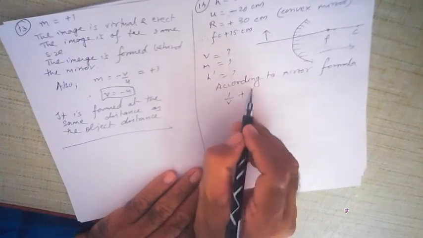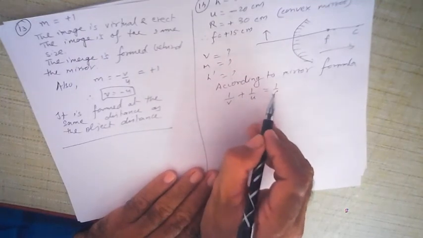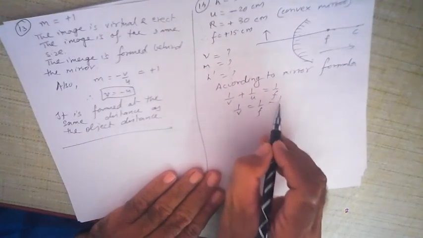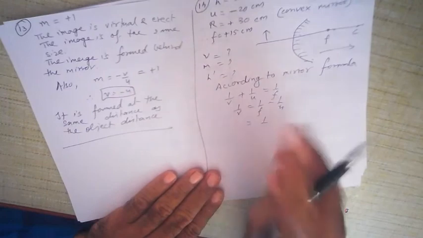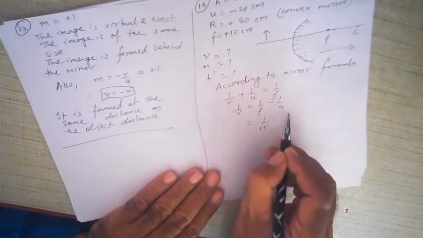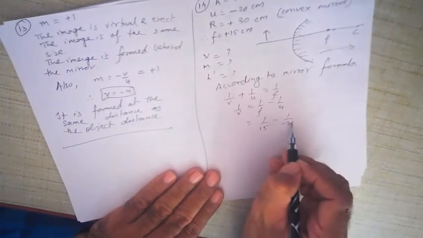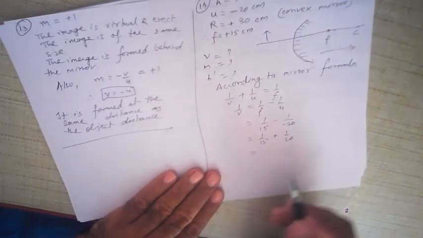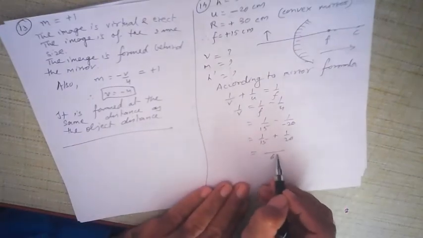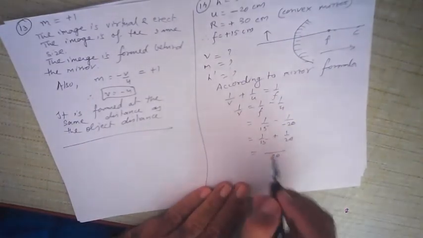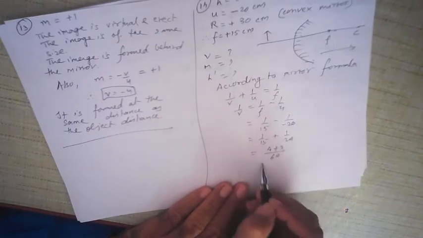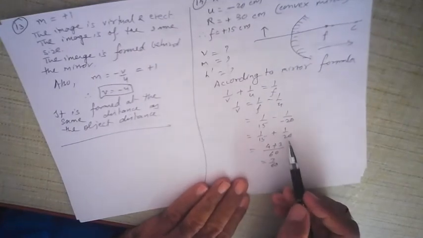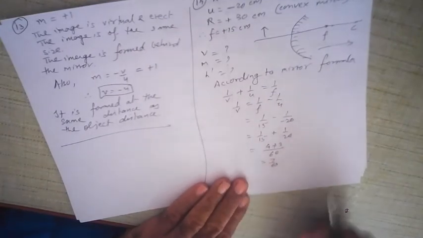According to the mirror formula, 1 upon V plus 1 upon U is equal to 1 upon F, or 1 upon V is equal to 1 upon F minus 1 upon U. Put the values. F is plus 15, U is minus 20. So 1 upon 15 plus 1 upon 20. The LCM of 15 and 20 is 60. 15 fours are 60, 20 threes are 60. So 4 plus 3 is 7 upon 60.